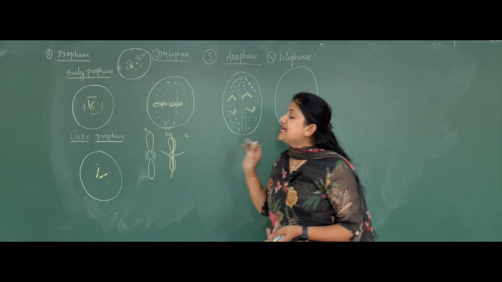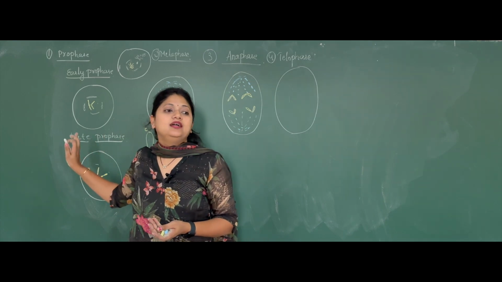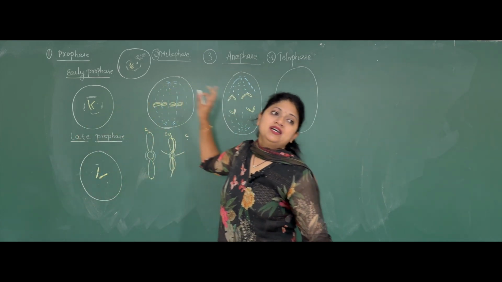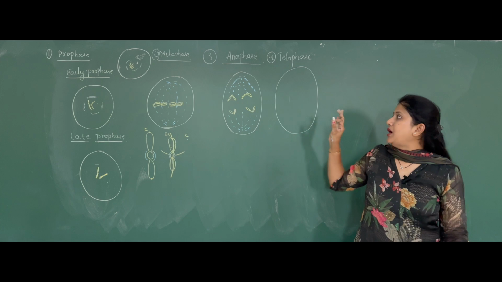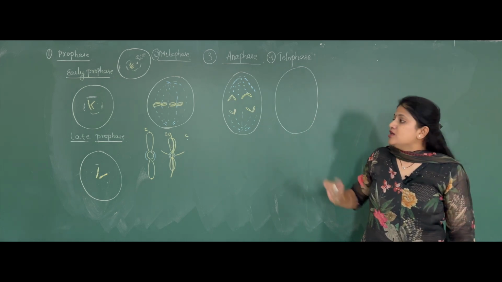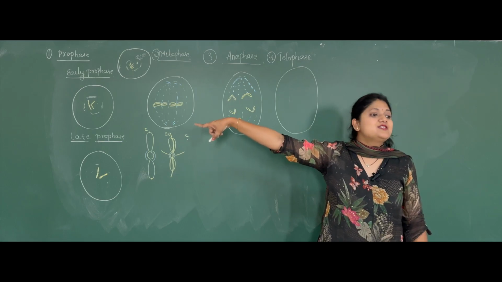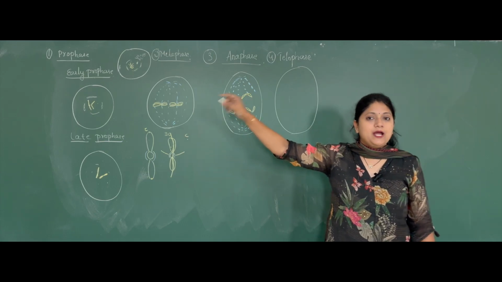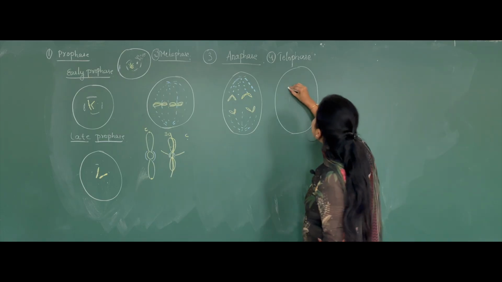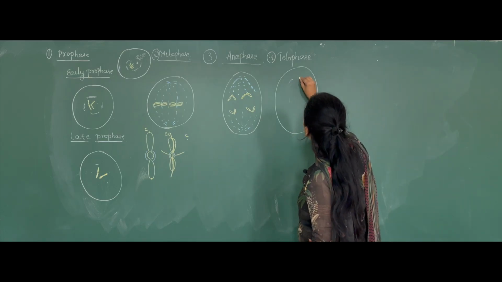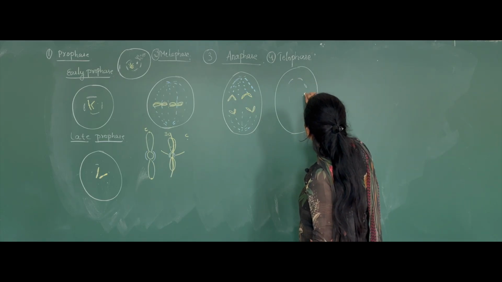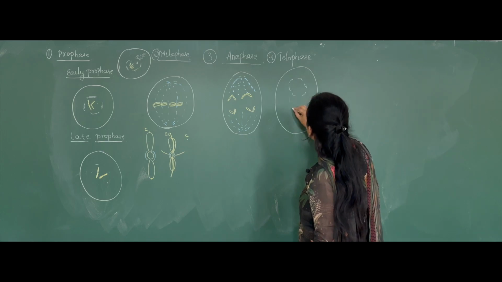Now, exactly what has happened in the prophase, the opposite is going to happen in the telophase. So what has happened in the prophase? The first thing was the disintegration of the nuclear membrane. So here reintegration of the nuclear membrane will begin. That is, the nuclear membrane will reform.